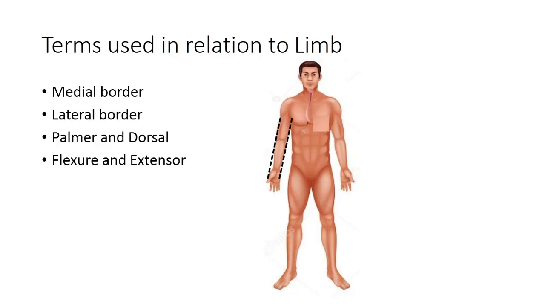Flexor and extensor surface. So the anterior surface of the upper limb is flexor surface and the posterior surface of the upper limb is extensor surface. But in case of lower limb, the anterior surface is the extensor surface and the posterior surface is flexor surface. The difference is because of developmental phenomena of the newborn, of the baby, in which there is lateral rotation in case of upper limb and medial rotation of lower limb in the fetus.